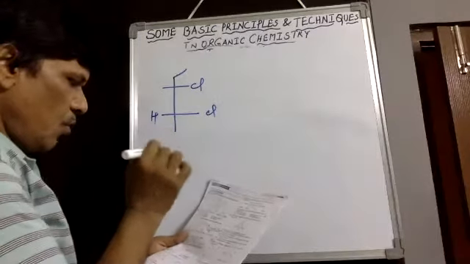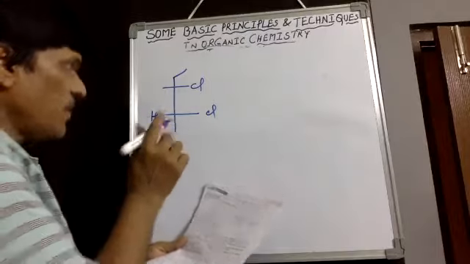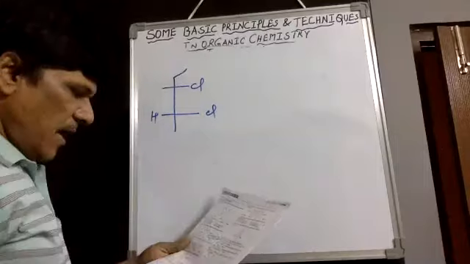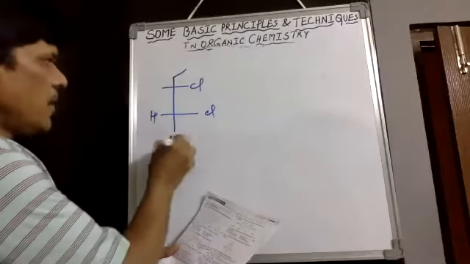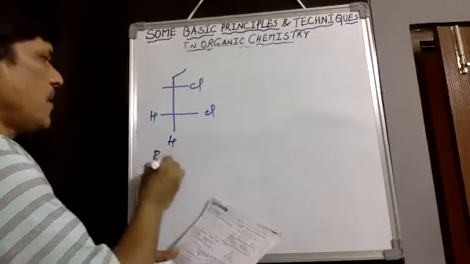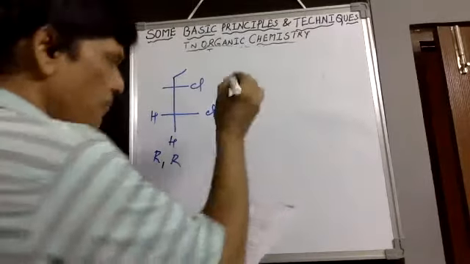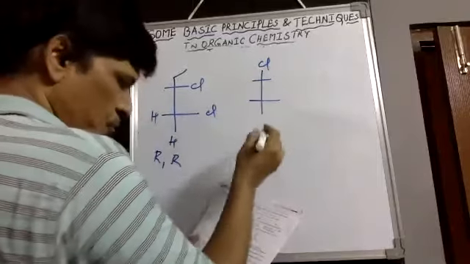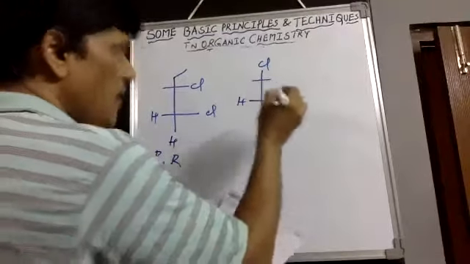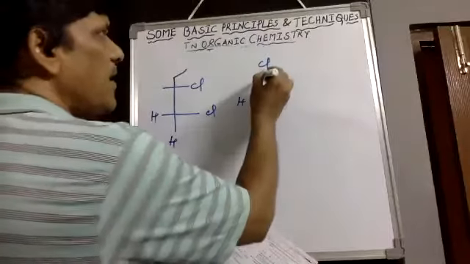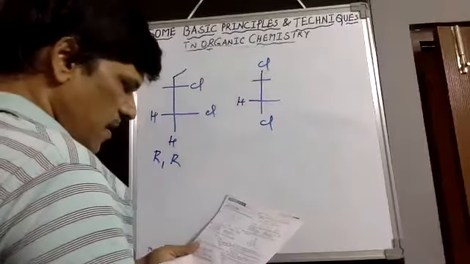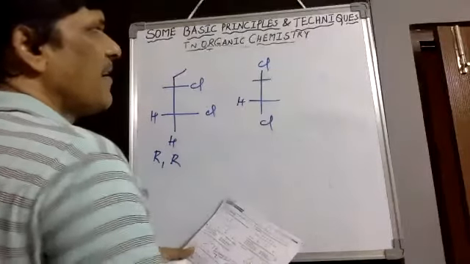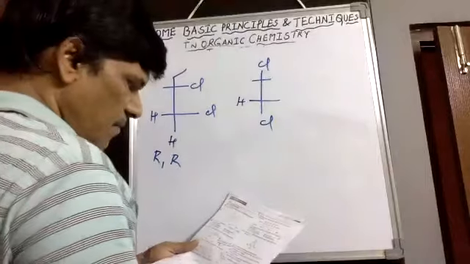Then both the chlorines we would observe solid wedge and methyl as well as ethyl groups are there. Methyl group and ethyl is there on that, and last hydrogen is there at the down. Then if you take again clockwise or anti-clockwise, RR configuration we would observe. For the second compound we can draw like this, that is chlorine, 2 methyl groups, and hydrogen, chlorine, and a methyl group. And if compound is there, again here we can identify this kind of structure for the given compound.